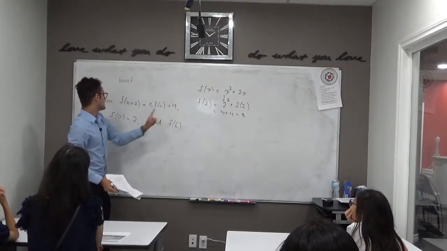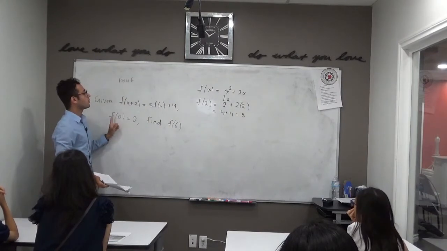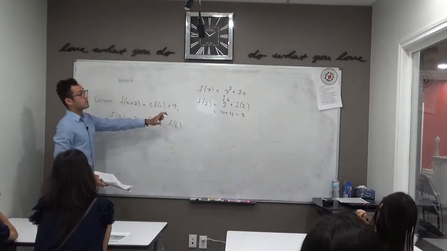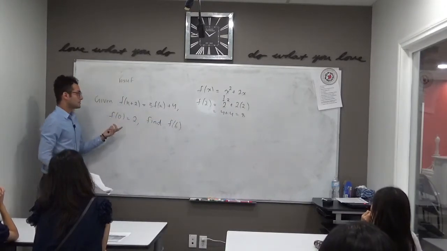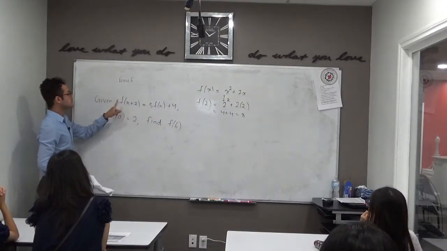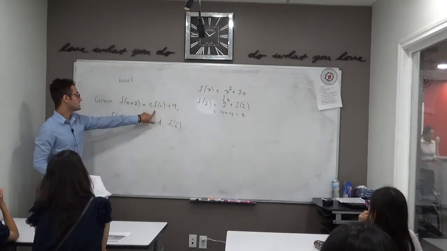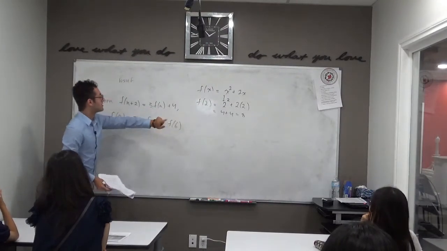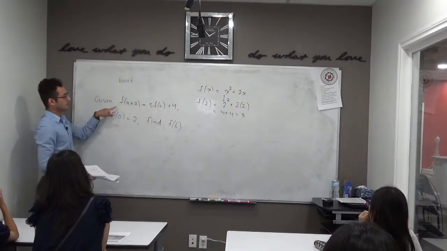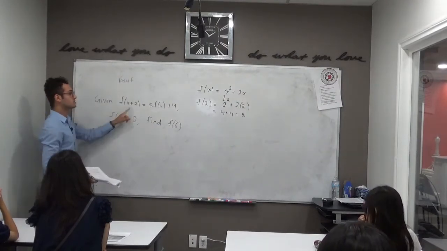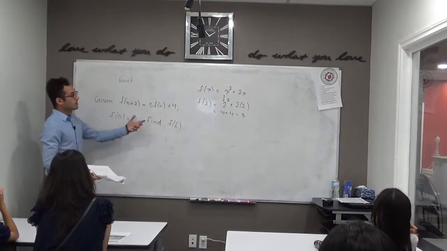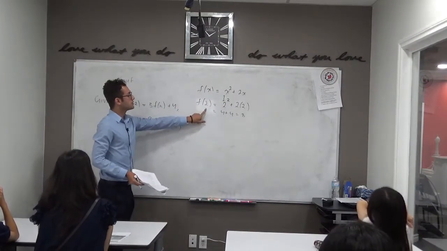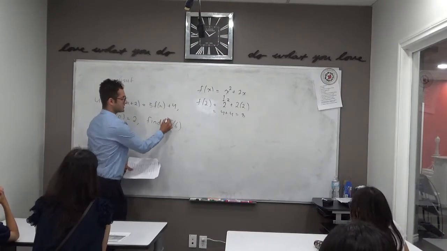Your input is what goes in over here, and then wherever you see that input anywhere else in the expression, you have to use that same number. Now, right away, this looks a little bit different because we have f's both here and here. This is a particular kind of function where the value actually depends on another value of the function. So it's a little trickier than simply putting in a number. This is our unknown.